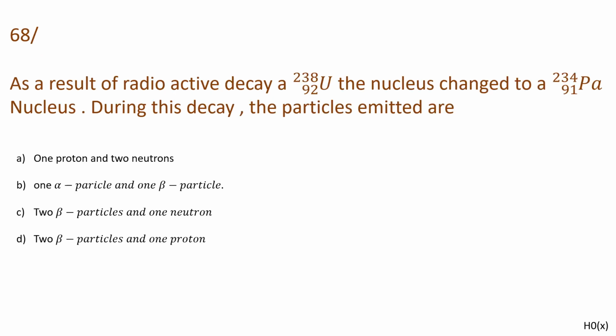Then as a result of radioactive decay, a uranium-92-238 nucleus changed to a Pa-91-234 nucleus. During this decay, the particles emitted are, and the options are 1 proton and 2 neutrons, 1 alpha particle and 1 beta particle, 2 beta particles and 1 neutron, 2 beta particles and 1 proton. Let's see what will be its answer.